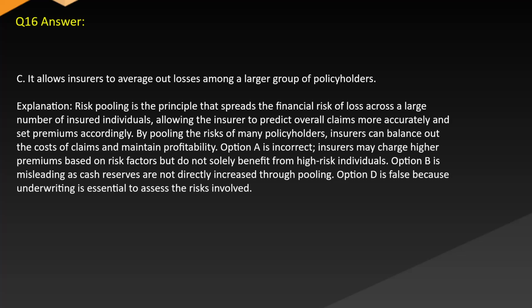Option A is incorrect. Insurers may charge higher premiums based on risk factors but do not solely benefit from high-risk individuals. Option B is misleading as cash reserves are not directly increased through pooling. Option D is false because underwriting is essential to assess the risks involved.